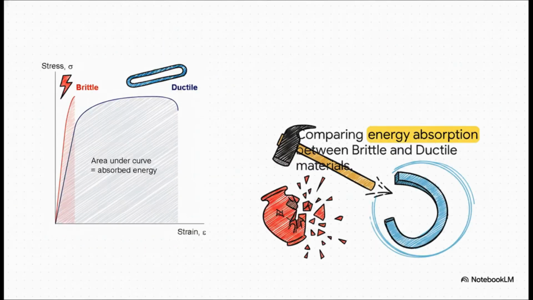You know, how a material snaps is honestly just as important as when. This beautifully contrasts brittle versus ductile materials. A brittle material like that steep red line snaps instantly with almost zero plastic deformation. But a ductile material, the long blue line, it stretches and stretches. That massive area under the ductile curve represents a ton of absorbed energy. We call that energy absorption tensile toughness. Ductile materials absorb the hit, brittle ones just shatter.